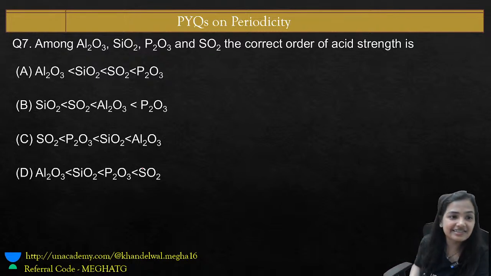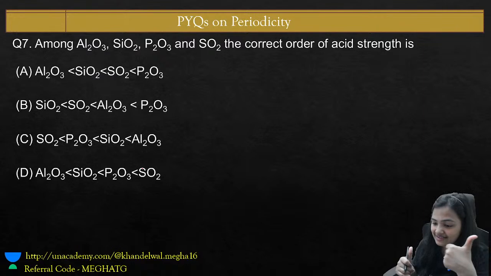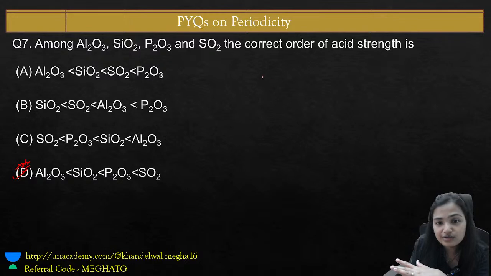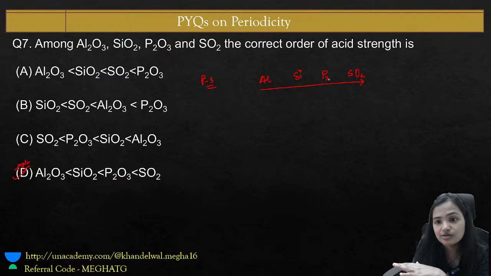So what would be the answer here? Al2O3, SiO2, P2O3 and SO2. Yes, D is the correct answer. Reason being, we know that this is aluminium, then we have silica, they all belong to period number 3. Aluminium, silica, then comes your phosphorus, and then comes your sulfur, right? So as we are moving from left to right, the electronegativity increases, so all these oxides will become more acidic.